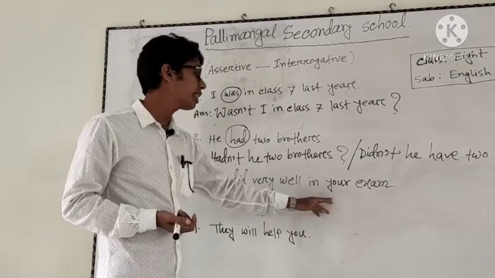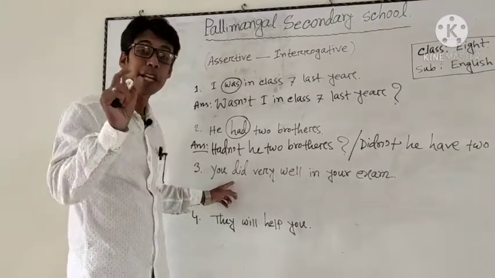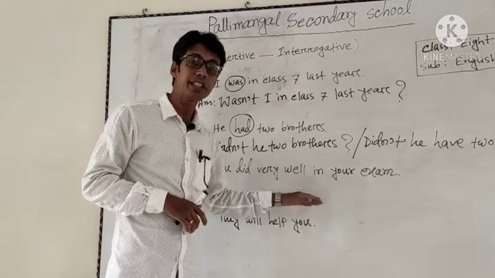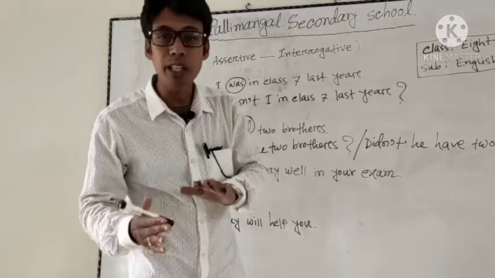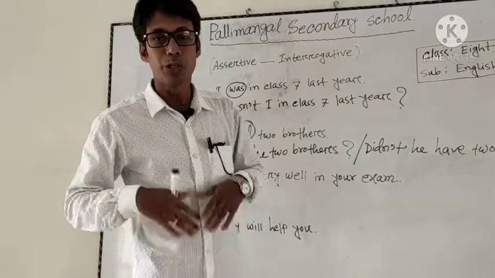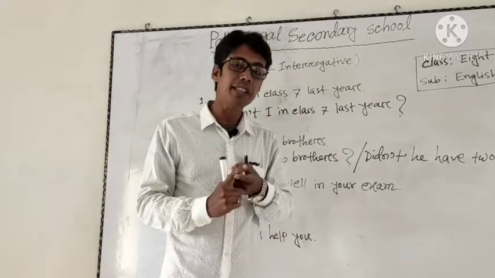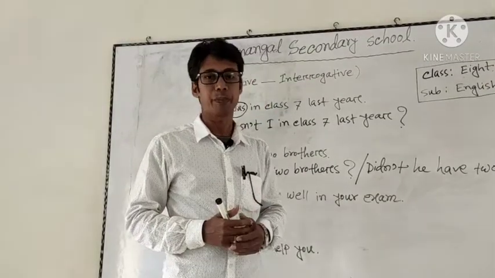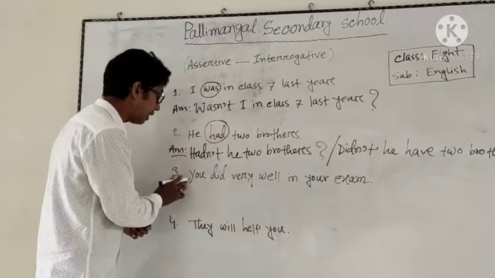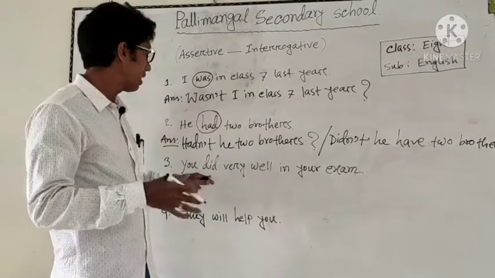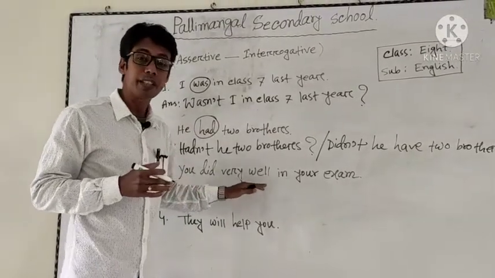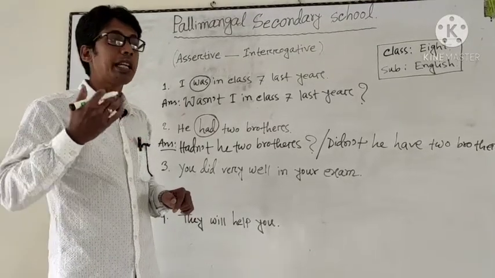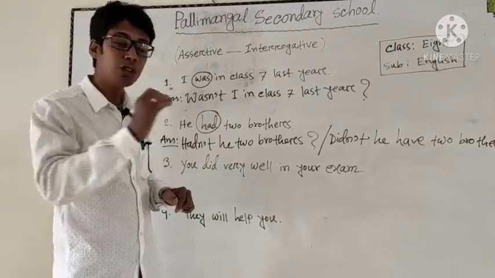Here did is used as main verb or principal verb. Do and does are used in present tense and did is used in past tense. Here the sentence indicates that this is past tense, so we have to use did as auxiliary verb.